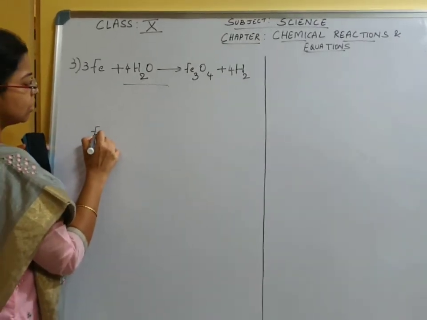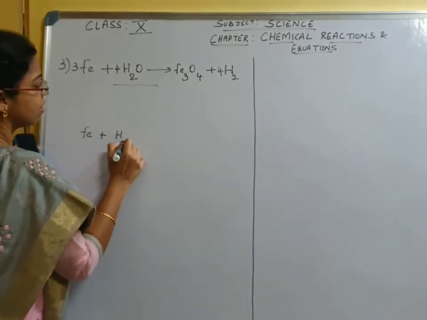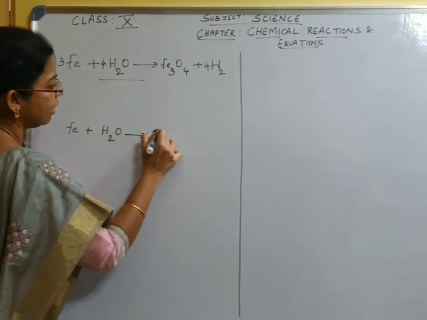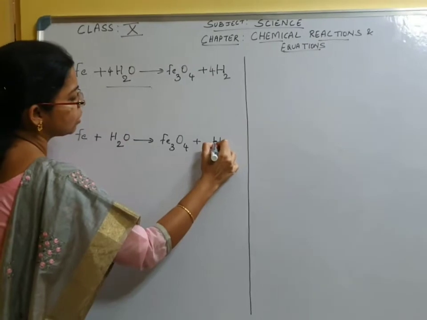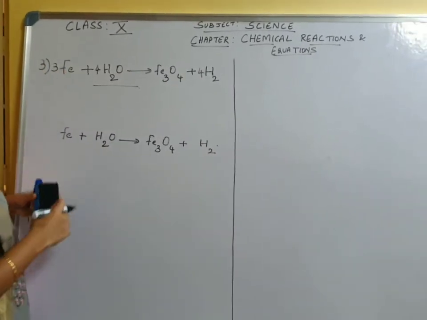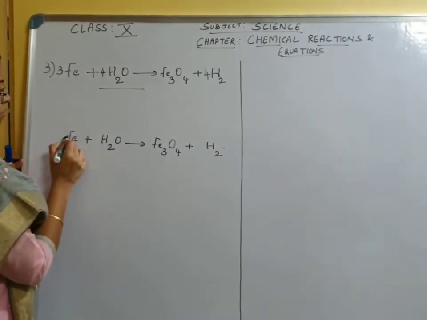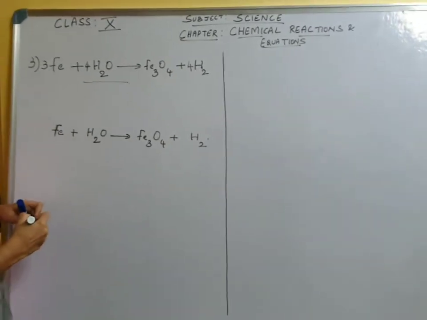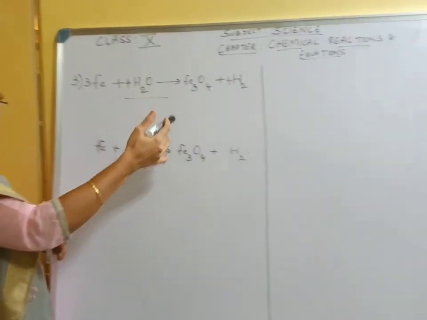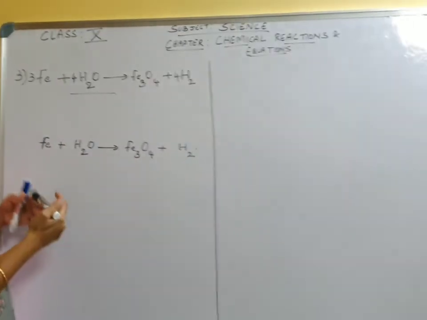If you consider this example again, Fe3O4 plus H2. So many people find that as easy, writing down the elements individually and balancing.